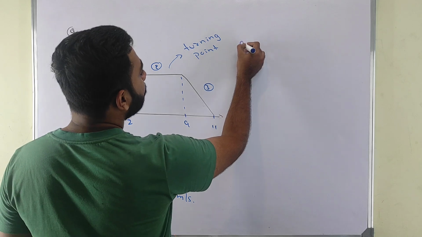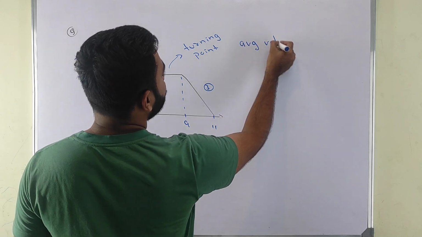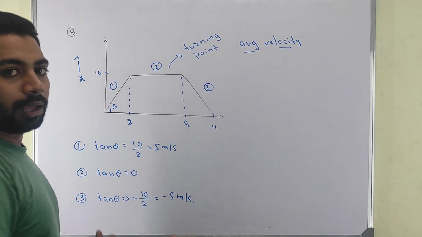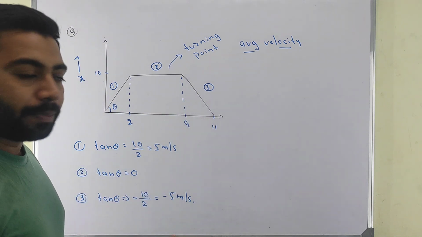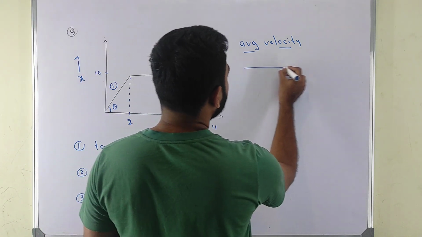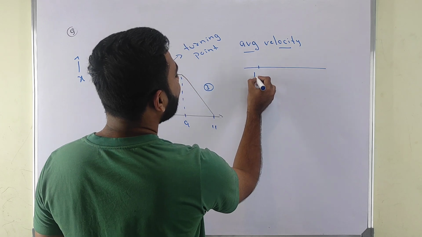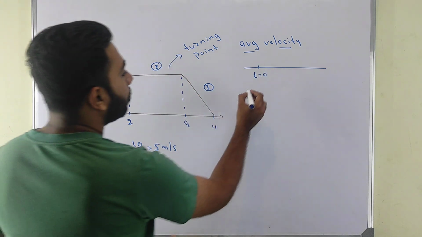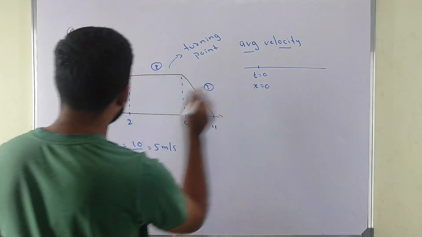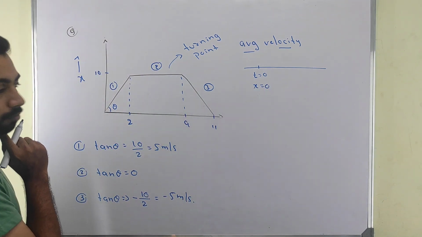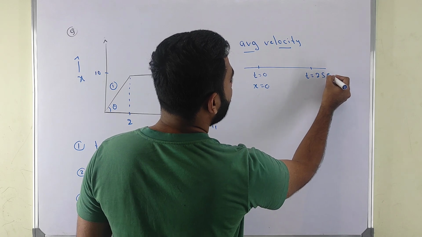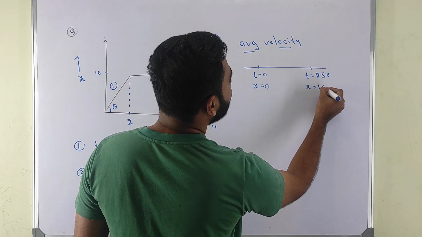If I want my average velocity, first I break this one. See, I will break like this. When my time t is equal to 0, my x was 0. When my time t is equal to 2 seconds, my x was 10 meters.